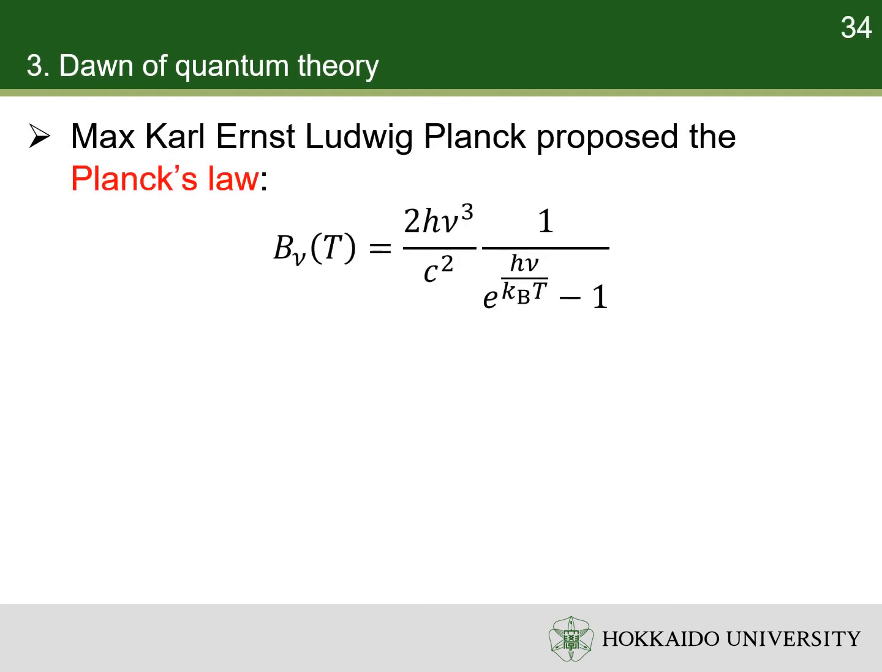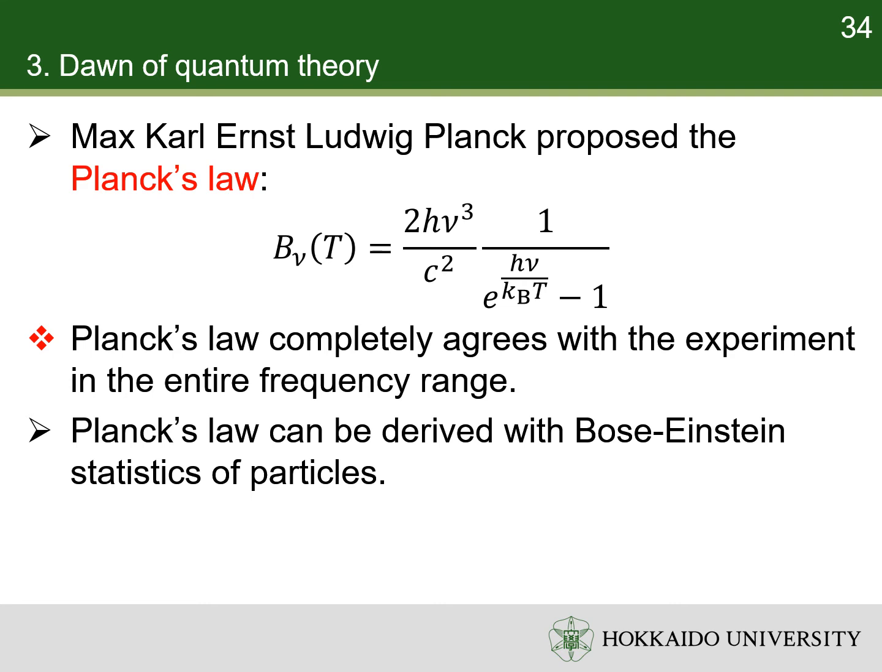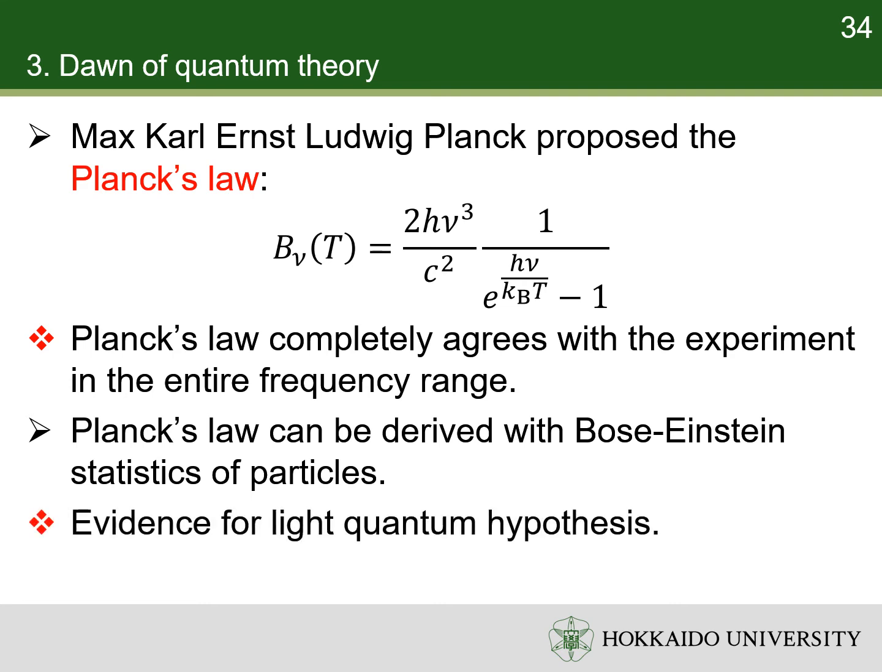Max Planck established the Planck's law, which perfectly agrees with the black body radiation in the entire frequency range. Planck himself did not understand this law at the beginning, but later, Bose and Einstein derived the same law based on Bose-Einstein statistics. It suggested that electromagnetic wave is also particles. It is one of the most important evidence of the quantum hypothesis of light.